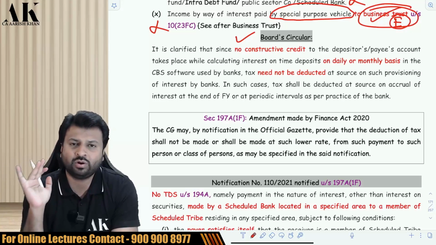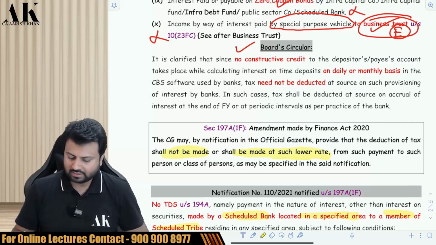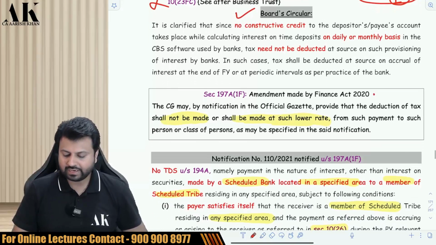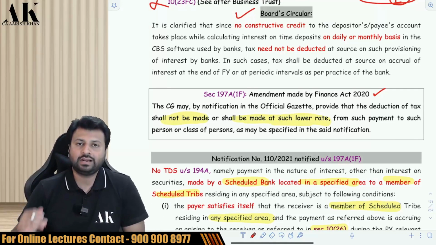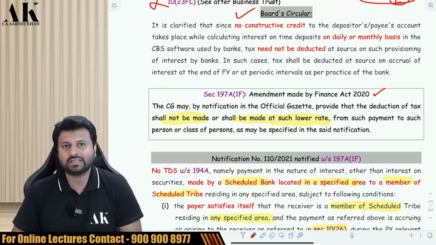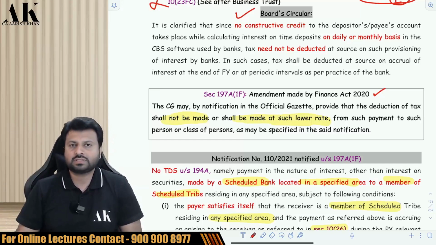Okay. Next, the government has made an amendment in Finance Act 2020 which says that if the central government wants, they can exempt anyone under this section from deduction of TDS, or they can reduce the rate from 10% to a lower percentage.